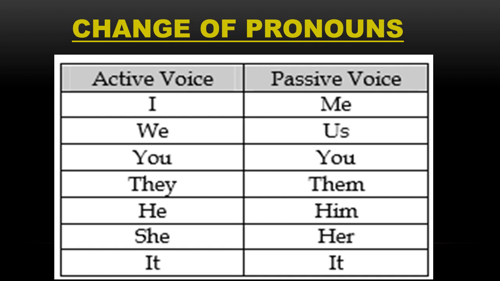That means the sentences will be the same in active and passive both. There will be no change in the form of verb. Then how we change pronouns: I, me; we, us; you will be you; it will be it; they, them; he, him; and she, her.